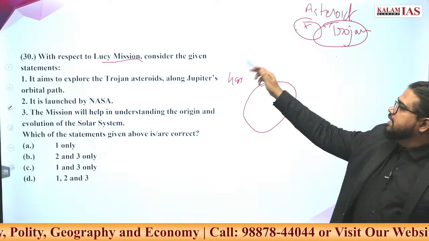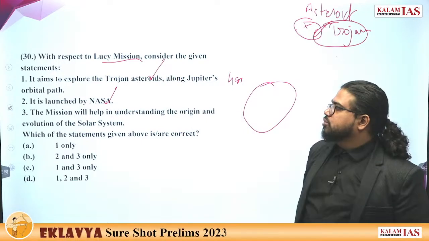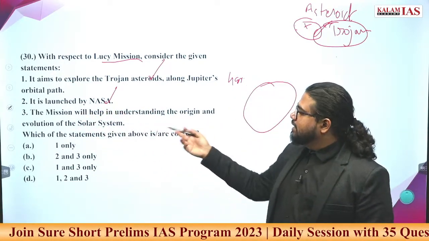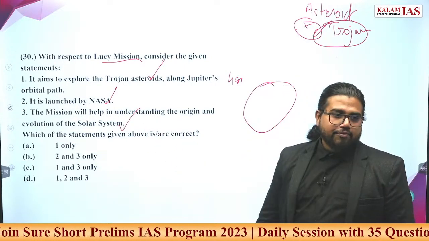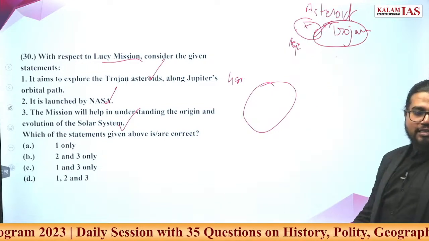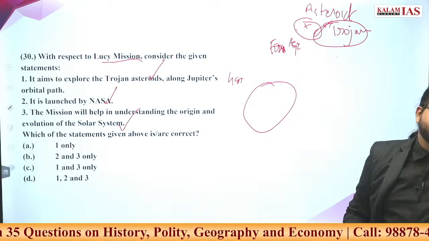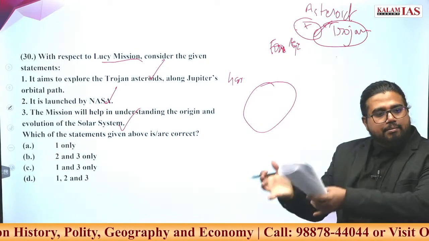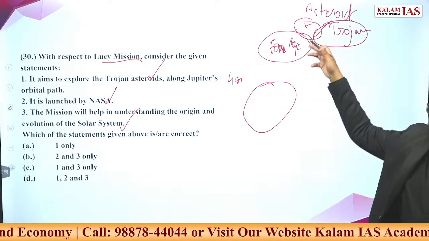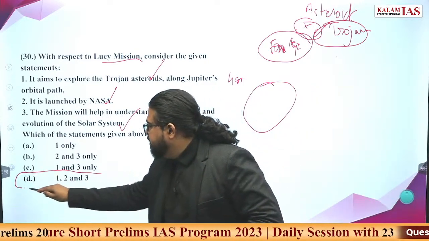Now the Lucy mission is a NASA mission to study these Trojans. It is launched by NASA, very much correct. It is used to study the Trojans, very much correct. The mission will help in understanding the origin and evolution of the solar system, very much correct, because these are like age frozen. Asteroids are called frozen age systems. Like how it was at the beginning of the formation of the solar system, the constituents of asteroids are the same right now also. So if you want to study the origin, you go and study the asteroids. So all these statements are correct. Answer here is D.